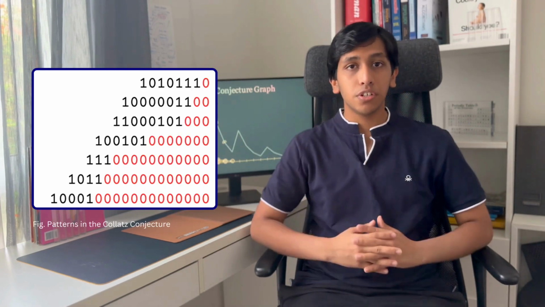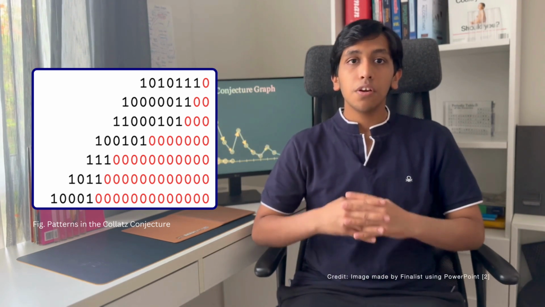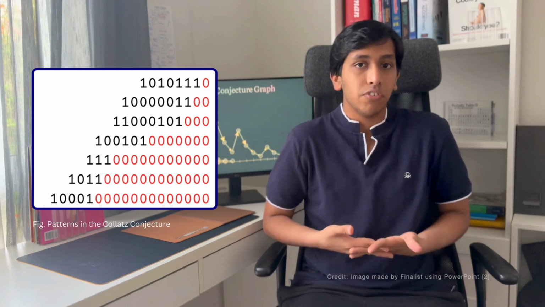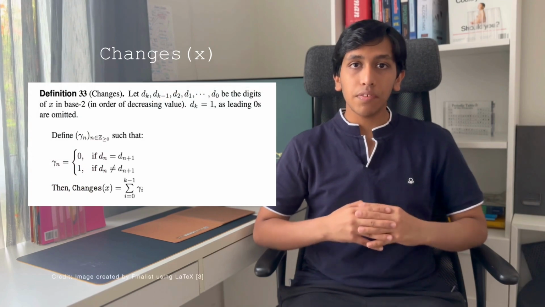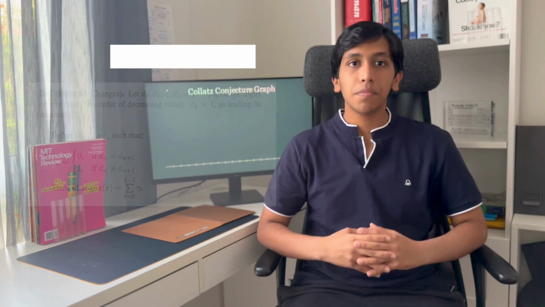Motivated by the involvement of powers of 2, I switched to a binary lens, where some salient patterns began to emerge. Notably, the growth rate of the trailing substrings of zeros could help determine whether a number eventually reaches 1. To quantify this, I defined changes, a property giving the number of instances of adjacent unequal digits in a binary string, and helps count substrings with all digits the same.